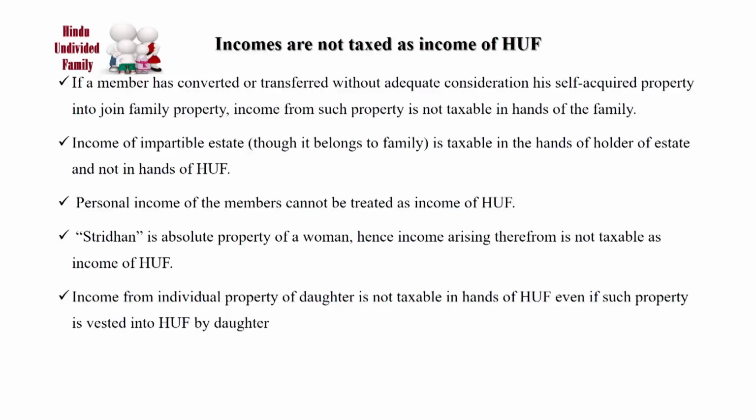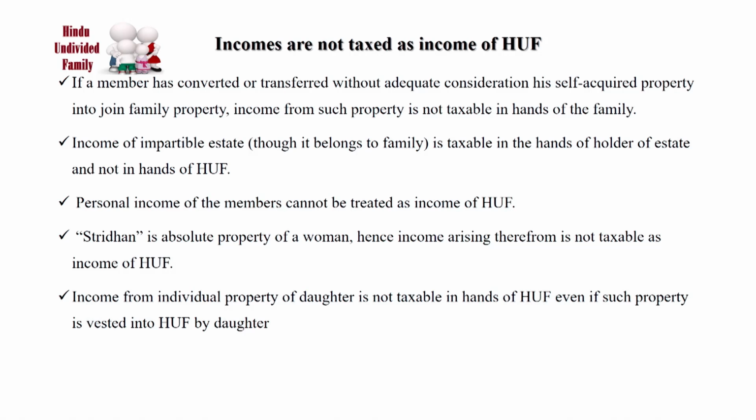Dear students, there are some types of incomes which are not taxed as income of the HUF. Hence, the following incomes are not treated as HUF income. First, if a member has converted or transferred, without adequate consideration, his self-acquired property into joint family property, income from such property is not taxable in the hands of the family.